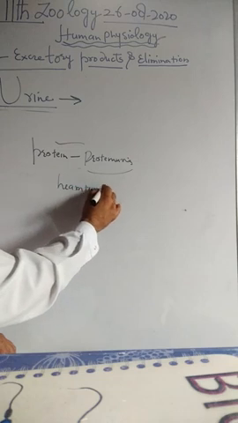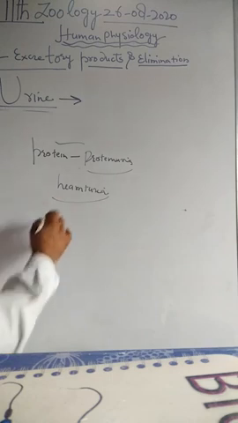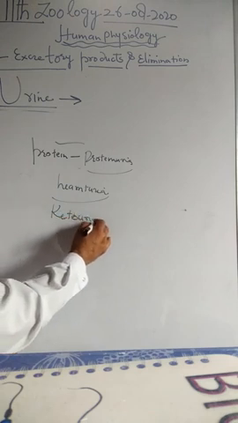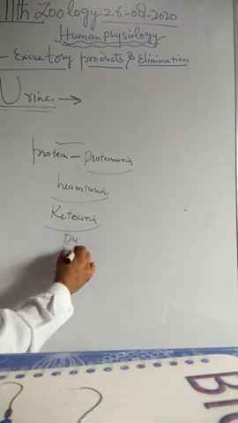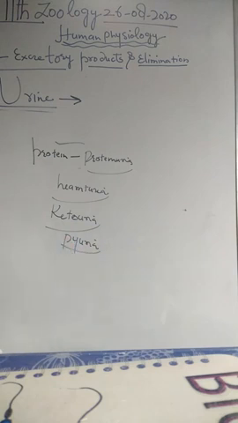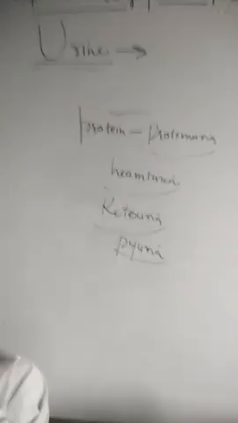Whenever there is blood in the urine, that is called hematuria. Hematuria is the condition whenever there is blood in the urine. But whenever there are ketone bodies, that condition is called ketonuria. But whenever there is pus in the urine, that is called pyuria. That condition is called pyuria. These denote the pathological conditions of the person under consideration. That's all for today.